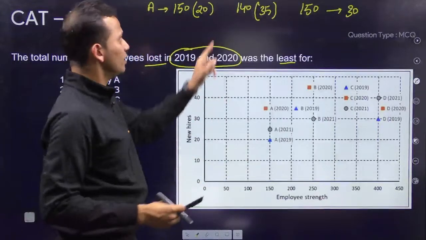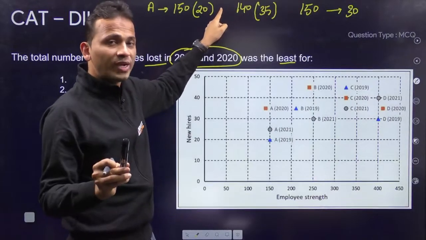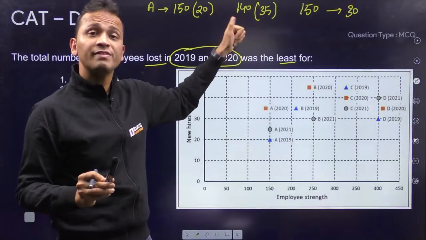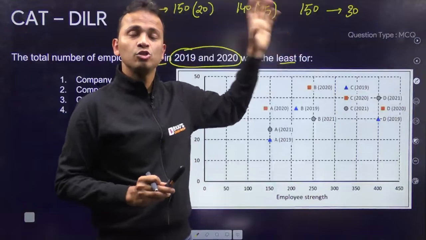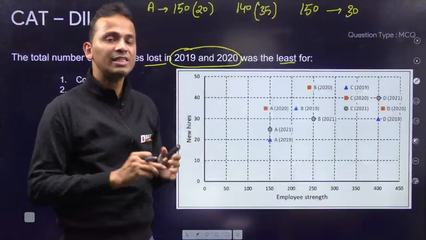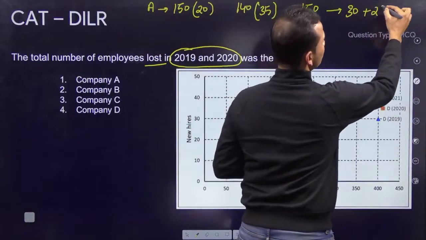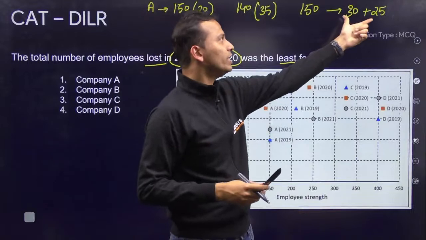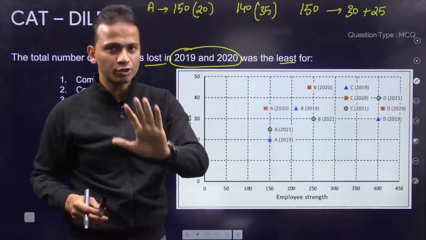Let's move ahead. 140 was the number of employees at the beginning of 2020. 35 new employees joined. So 140 plus 35 is 175. But at the beginning of next year, it is 150. So 175 becomes 150. That means 25 employees lose their job. So total number of employees who lost their jobs in these 2 years is 30 plus 25. That is 55. Done for the first.